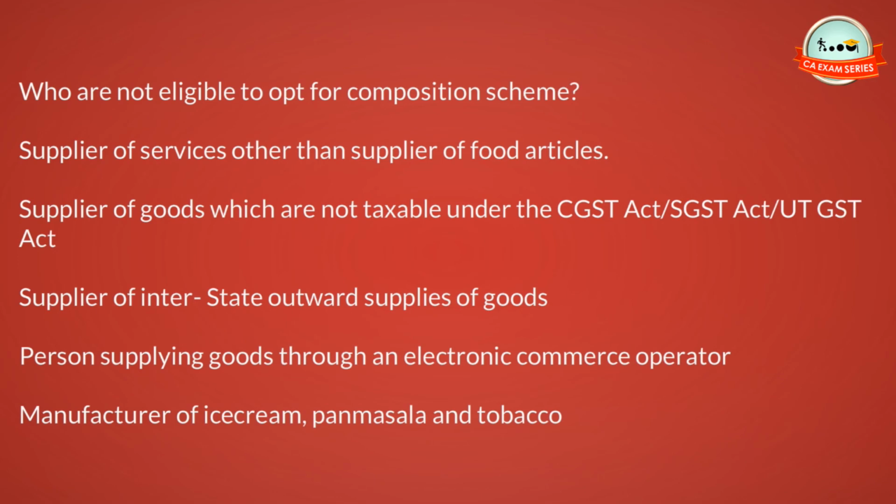Who are not eligible to opt for composition scheme: supplier of services other than supplier of food articles, supplier of goods which are not taxable under the CGST Act, SGST Act, UT GST Act, supplier of interstate outward supplies of goods, person supplying goods through an electronic commerce operator, manufacturer of ice cream, pan masala and tobacco.